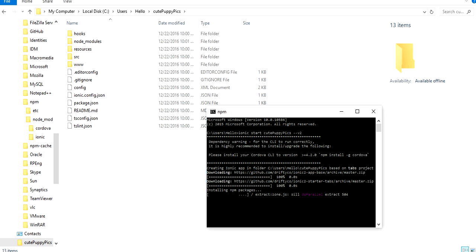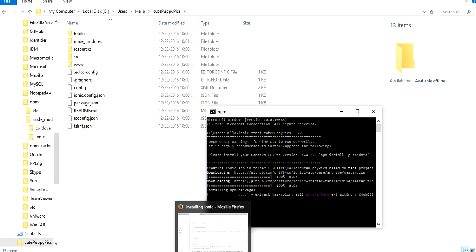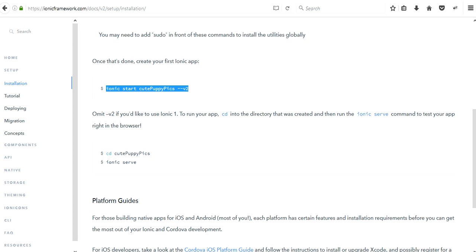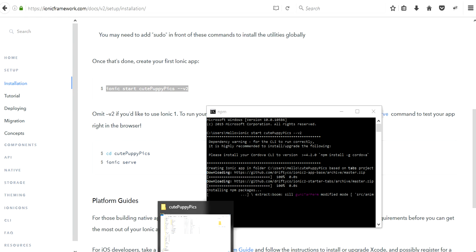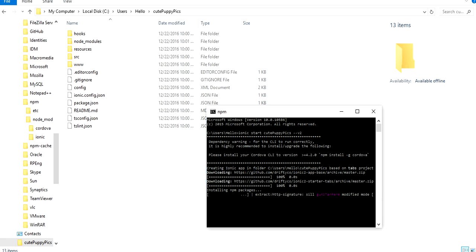See, files are downloading here. We have to wait for some minutes because it is still downloading the files.